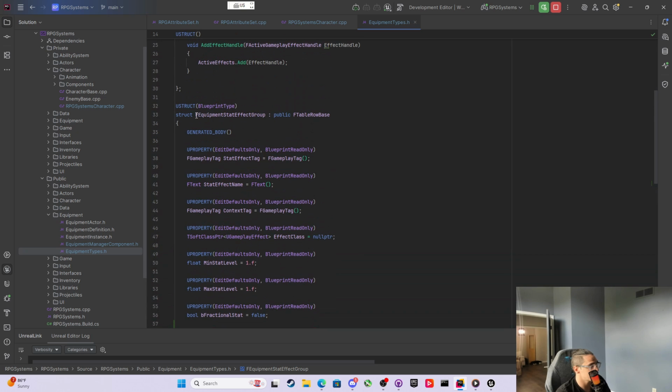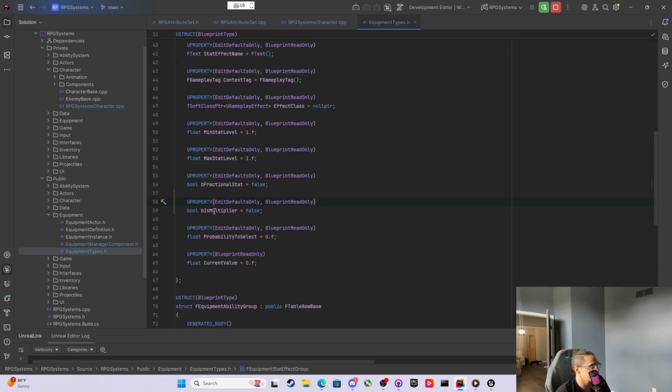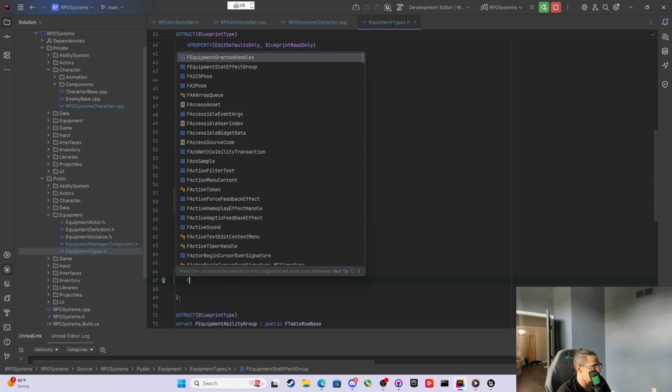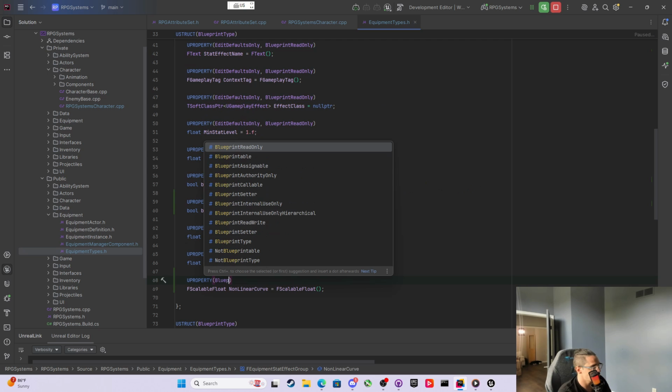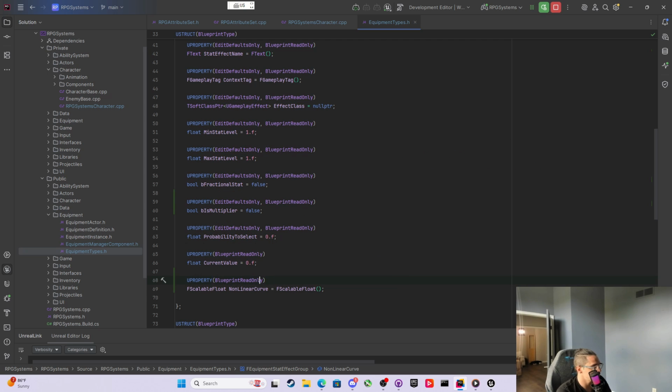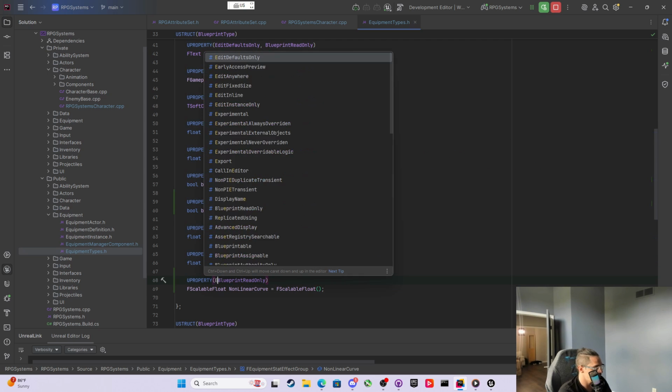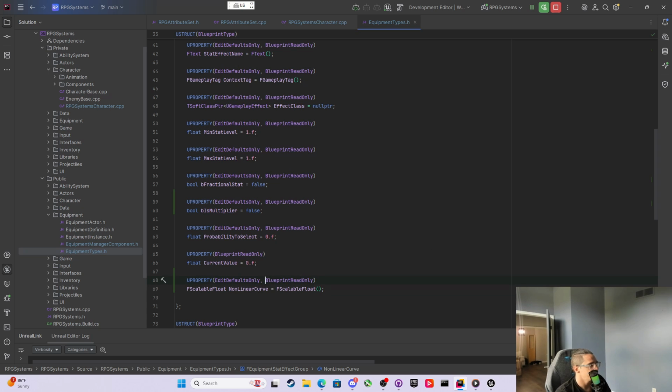And I'm so sorry, we're in the equipment stat effect groups, right? So we're the multiplier. And then under the current value, I'll make an FScalableFloat here. We'll add an include, and this will be called NonLinearCurve, and we'll set that equal to FScalableFloat. And we'll do blueprint read only. Oh, excuse me. We need blueprint read only, but we also need edit defaults only. We need to do this.